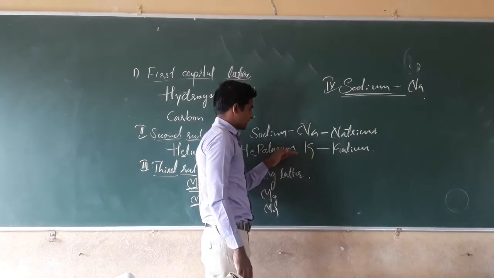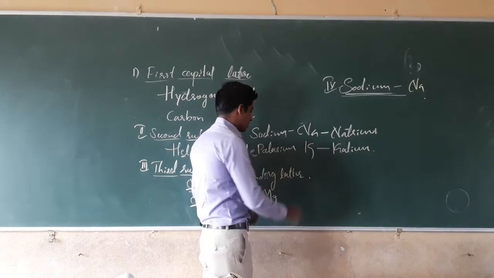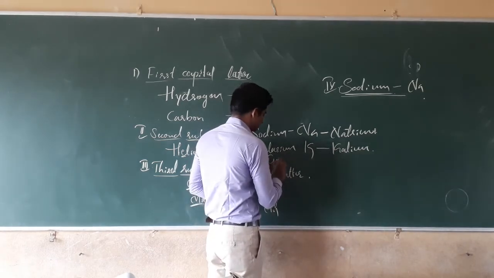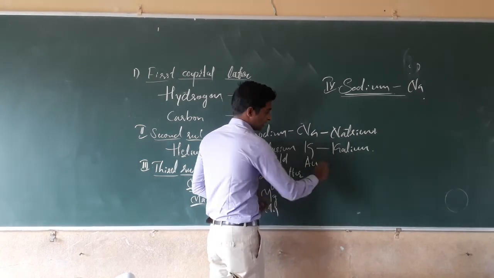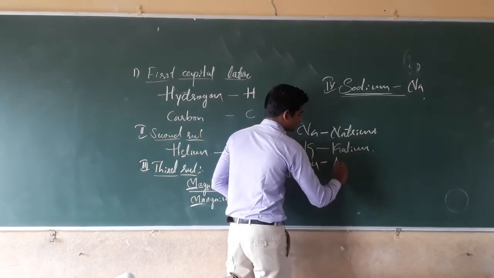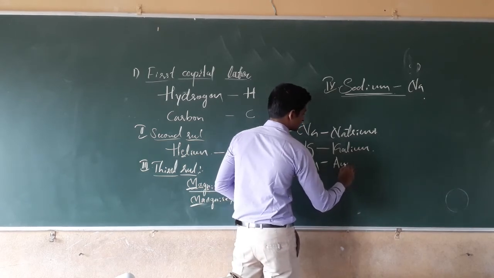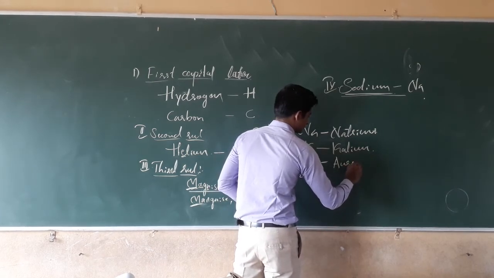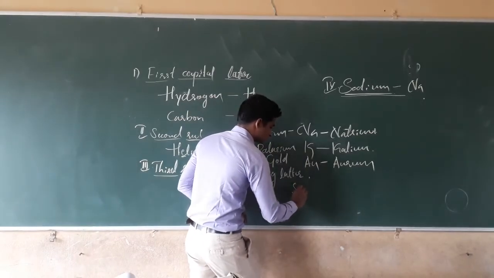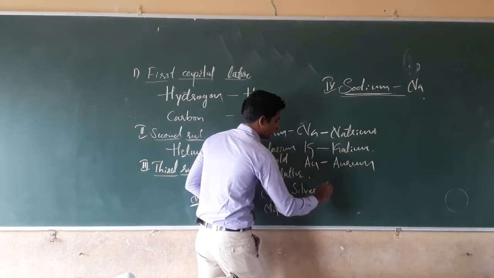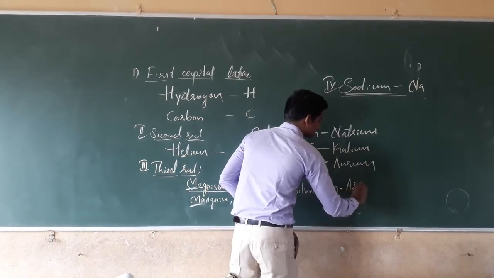Yes, like that. For mercury, different names are there. For gold, the symbol is Au, that is aurum. For silver, we have taken Ag, that is argentum.